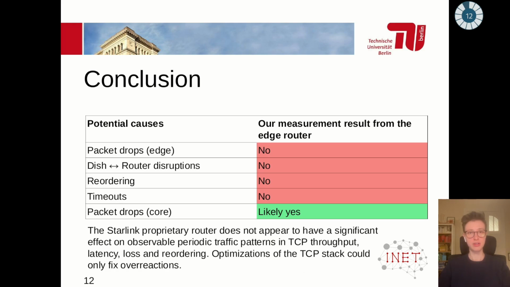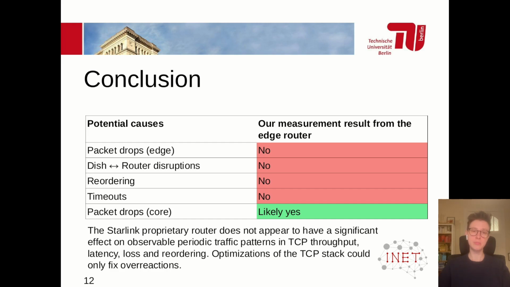This leads us to the following conclusions for Starlink performance through the lens of a device directly connected to the dish. We didn't see any packet drops or queuing at the router itself that could influence this sort of behavior. We didn't see any dish to router link disruptions that would coincide with the 15-second intervals. While reorderings and timeouts due to latency occur, they don't explain the very frequent TCP throughput drops that we observed.